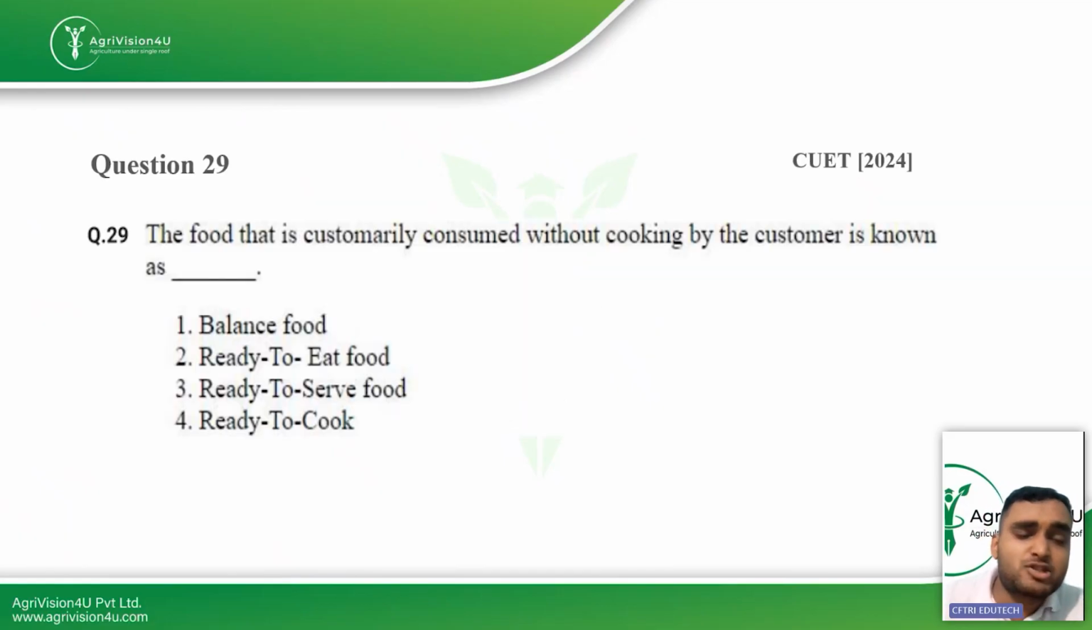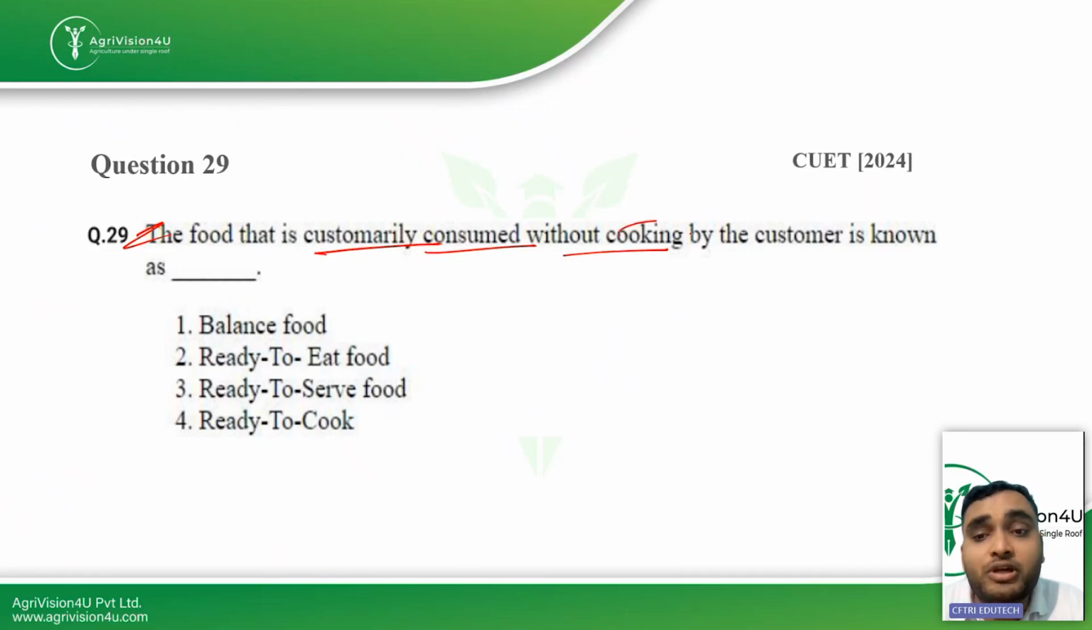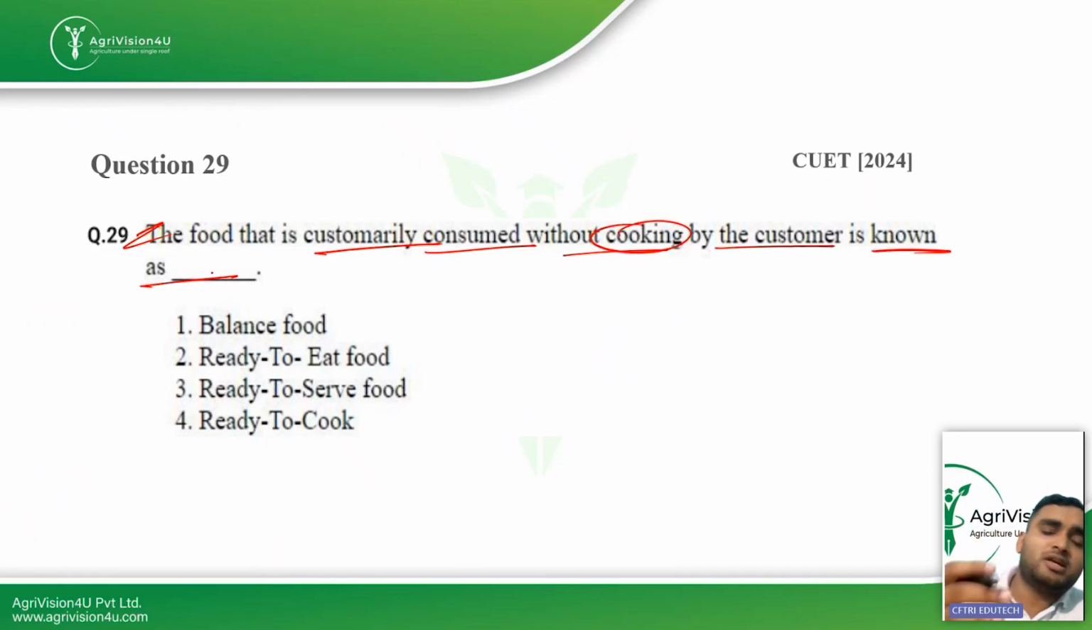Then the next question: the food that is customarily consumed without cooking by the customer is known as dash. They are talking about foods which are not cooked. If you can straight away open the packet and consume the food, those foods are known as ready to eat food. I think this was quite clear.